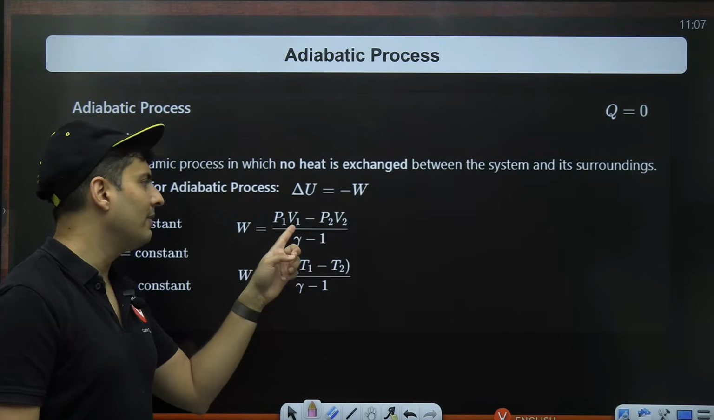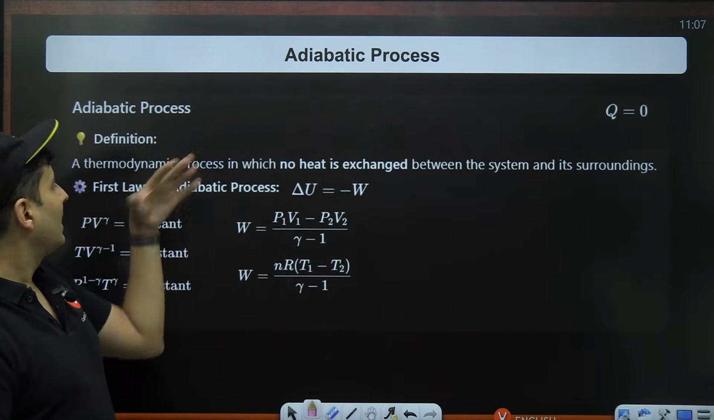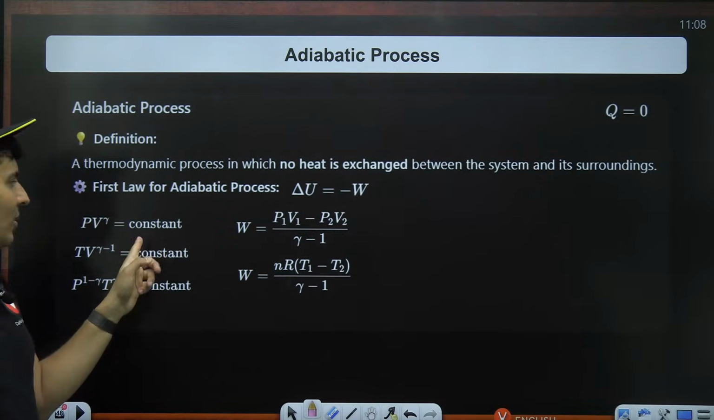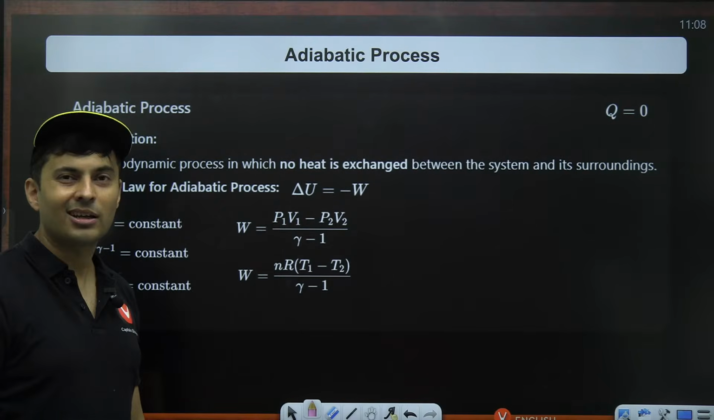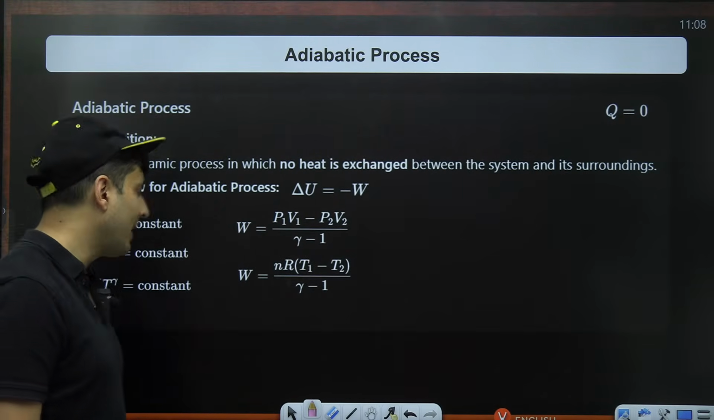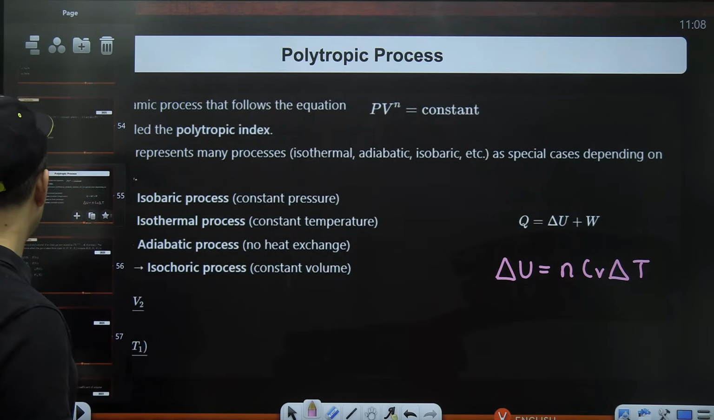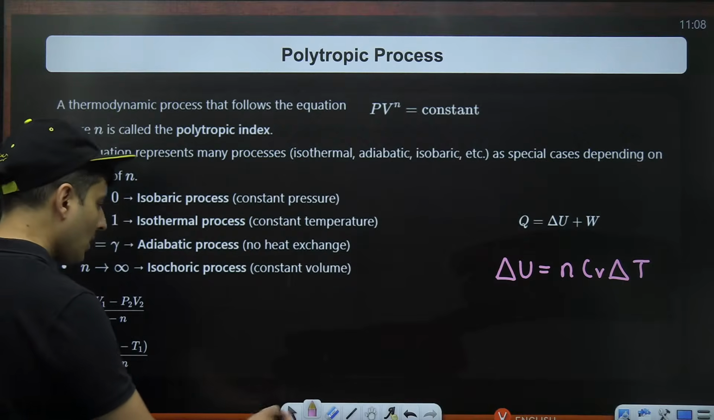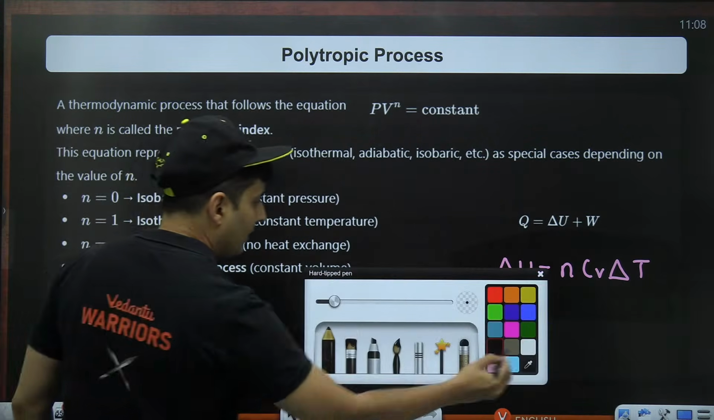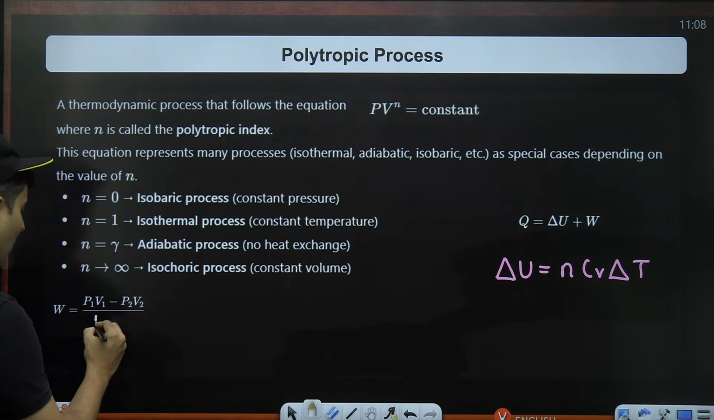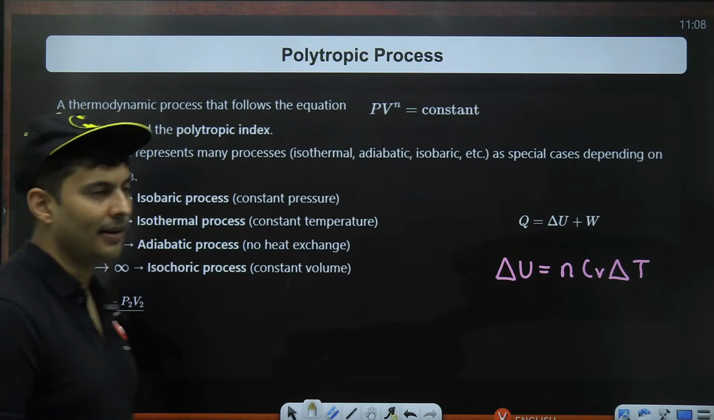Instead of putting (P1V1 minus P2V2) by gamma minus 1, what I will do, because in adiabatic process PV raised to gamma was a constant, is replace that gamma with that number n. I will get n minus 1 over here. So (P1V1 minus P2V2) by n minus 1. That's it. That is the formula. That's how you can easily remember it. P1V1 minus P2V2 upon n minus 1. That is the answer for the work done.